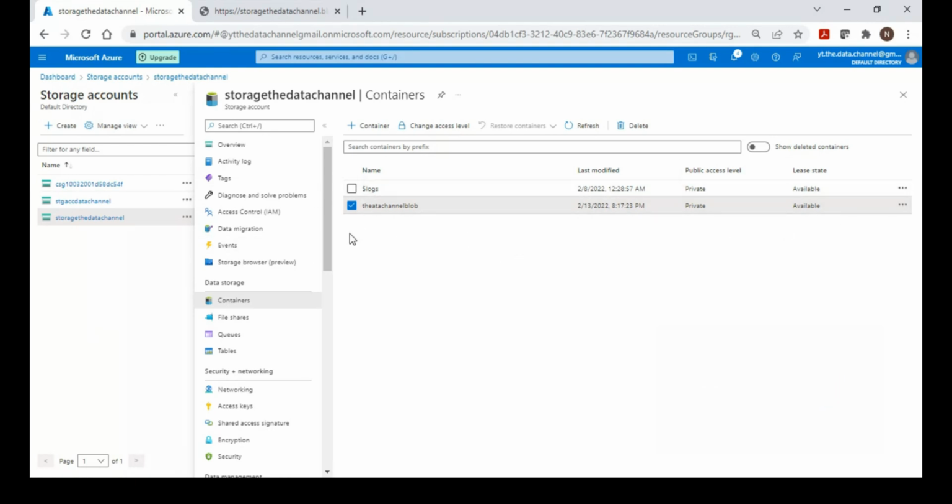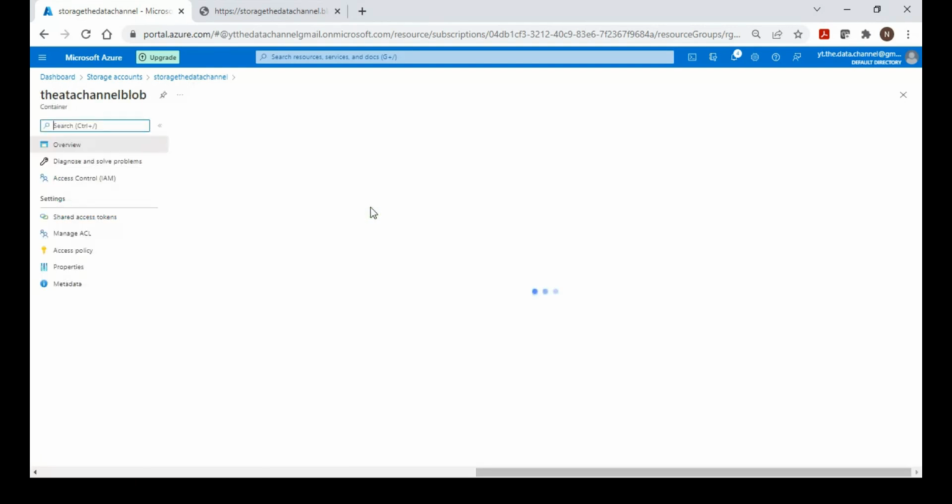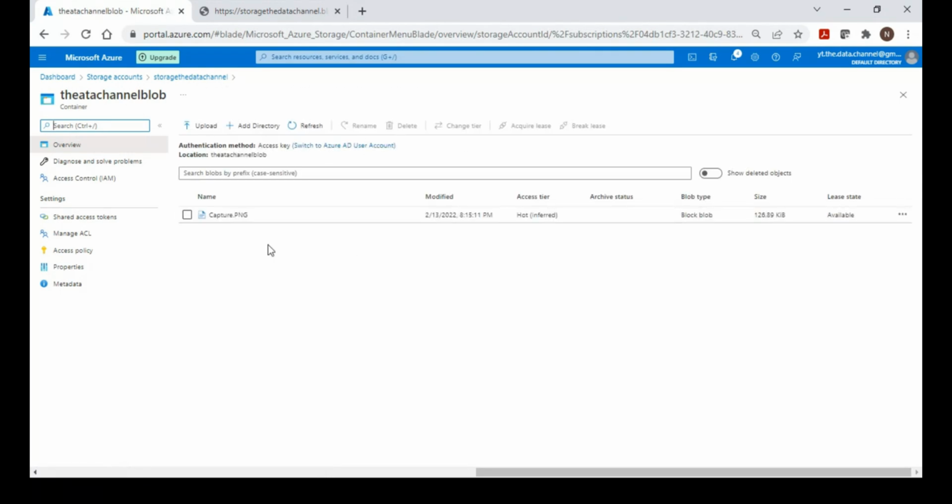And also we saw, when uploading a file, the different types of blob you can choose. So I hope this is clear.